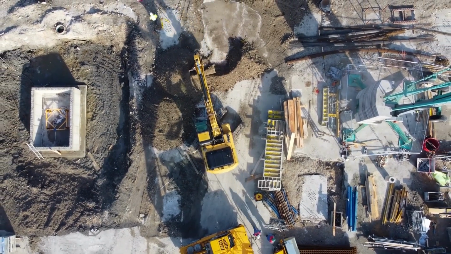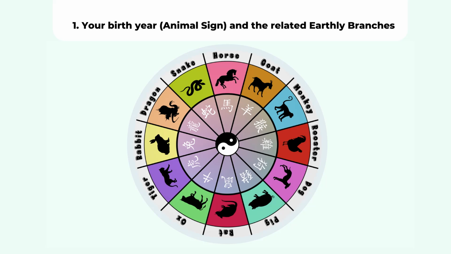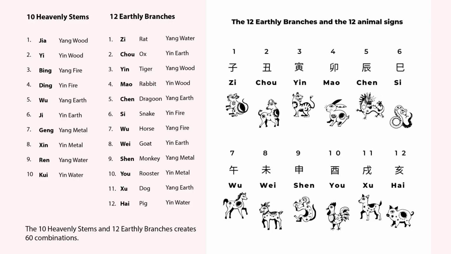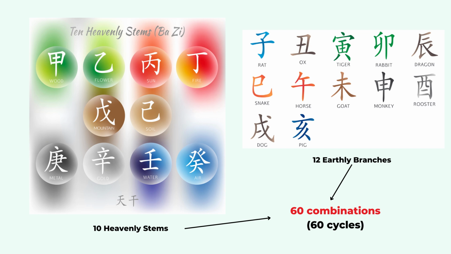So the first principle, when you are selecting an auspicious day for any event, you have to look at your own birth year. And more specifically, it's related to your animal sign. We know the animal sign is related to the 12 earthly branches. And the traditional Chinese timing system is based on the combination of the 10 heavenly stems and the 12 earthly branches. And there will be totally 60 combinations.